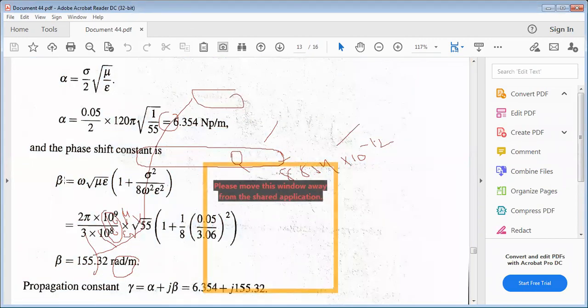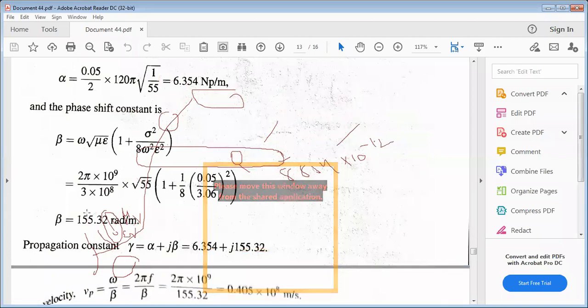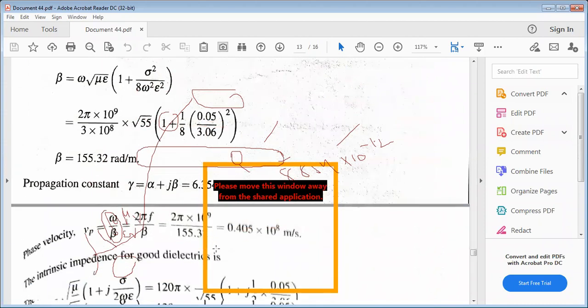Similarly, the phase constant is beta equal to omega into square root of mu epsilon, into 1 plus sigma square by 8 omega square epsilon square. Substitute the expression directly: the omega value, mu naught into mu r, epsilon naught into epsilon r, and the same sigma value, and simplify. We get the beta value as 155.32. With alpha and beta found individually, the propagation constant gamma equals alpha plus j beta, equal to 6.354 plus j155.32. That is the propagation constant. And phase velocity is omega by beta.